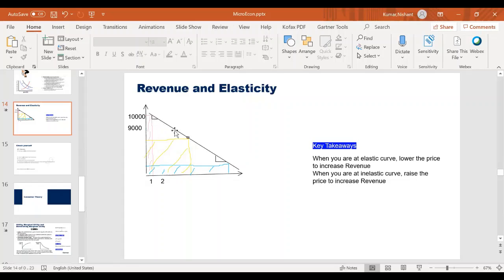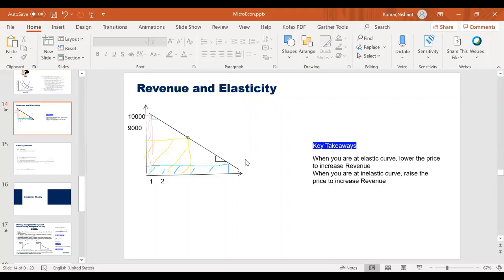And ideally, if I raise the price up till here, this is the point where elasticity is 1. And at elasticity equals 1, I will be able to maximize my revenue. So if my demand curve is like this, I maximize my revenue at elasticity equals 1. That's all you need to know.